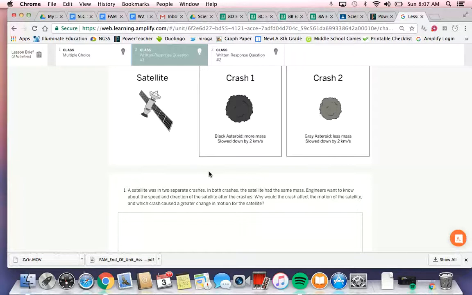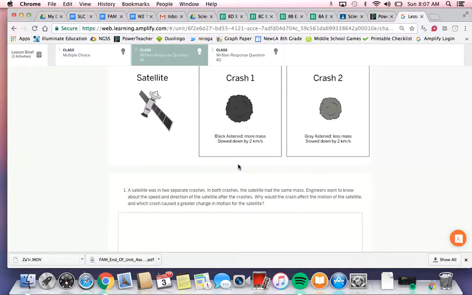So to give you a sample answer, crash 1 caused a greater change in speed for the satellite. And again, we know that because this asteroid has more mass. In a collision, both objects experience the same strength force, but in opposite directions. It takes a stronger force to change the velocity of a more massive object.